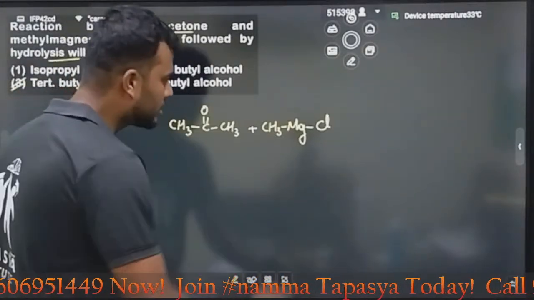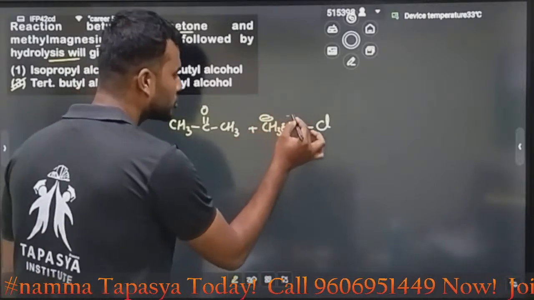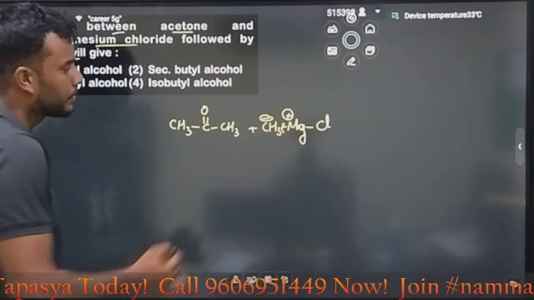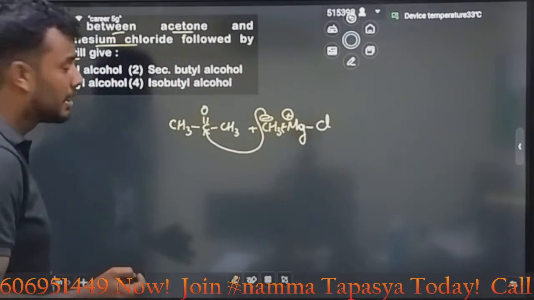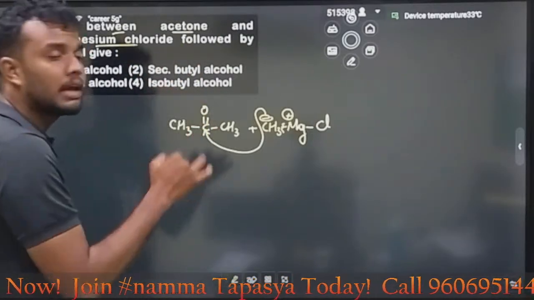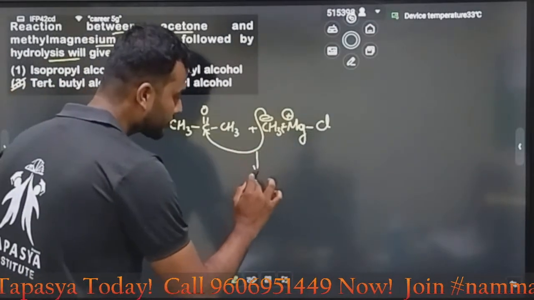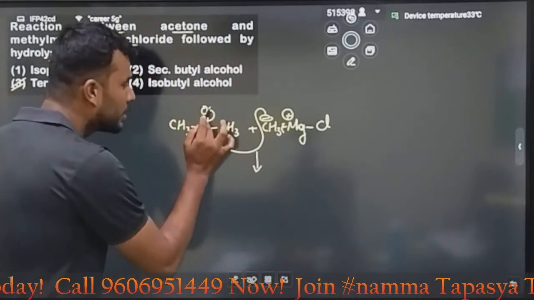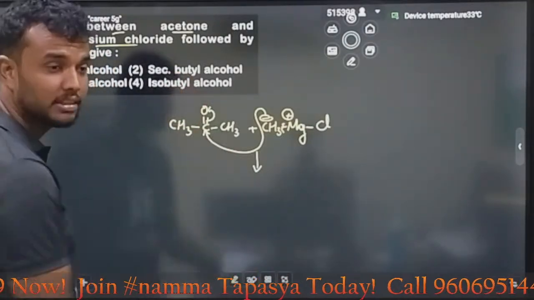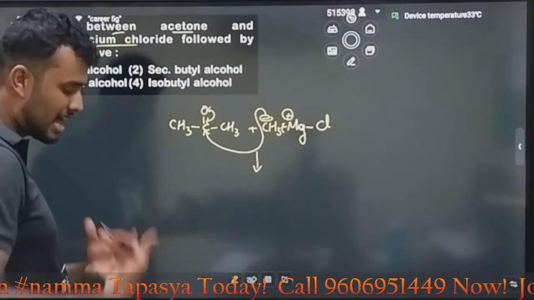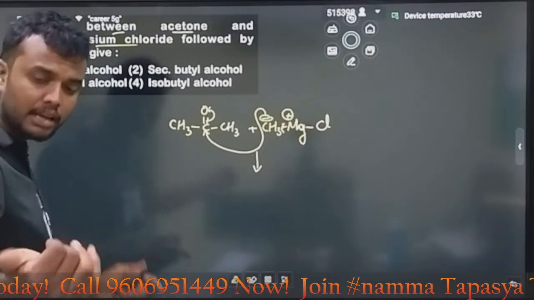How will it form? Come on, let's do the reaction. Here in this case, what will we get? It will ionize as CH3 minus because metal always carries positive charge. This CH3 minus will attack the carbon, because in a carbonyl compound, the carbon has a deficiency of electrons. Further on, what will happen? This bond moves here. Why? Oxygen is electron rich, so it will accept the electrons.